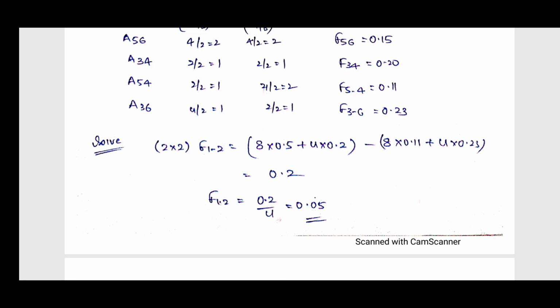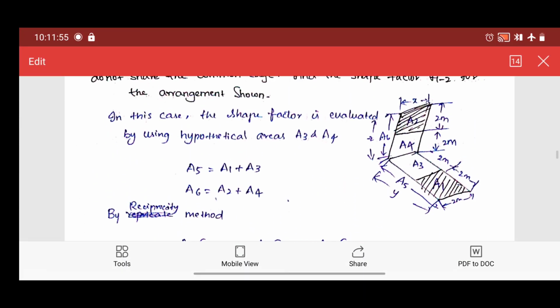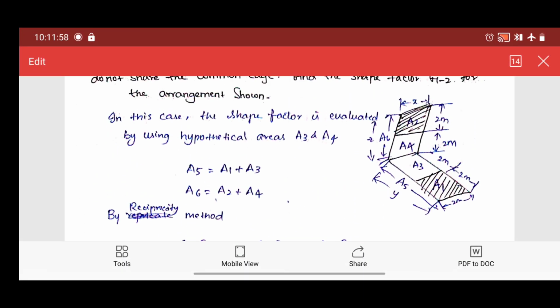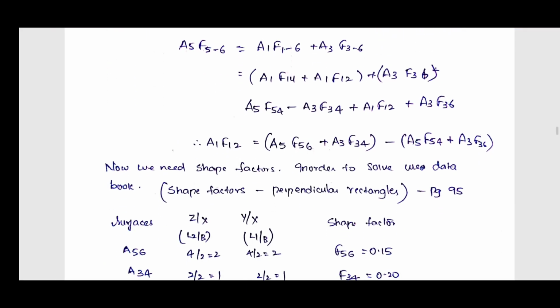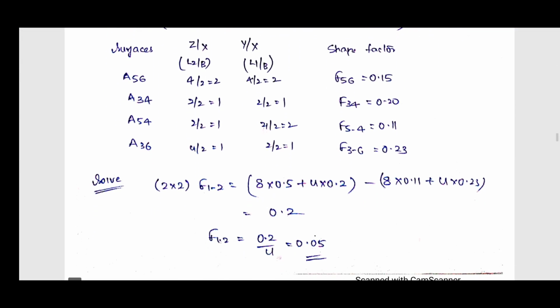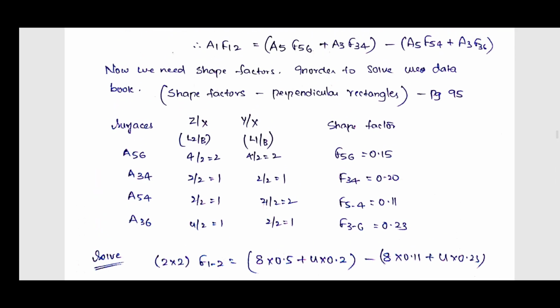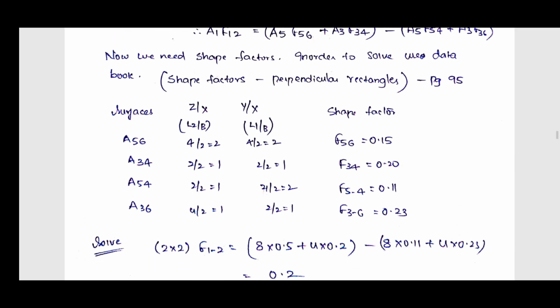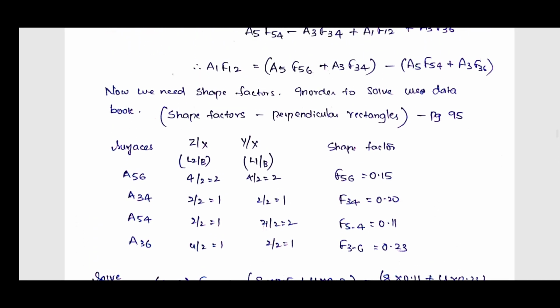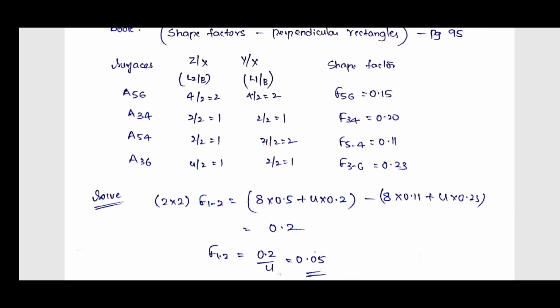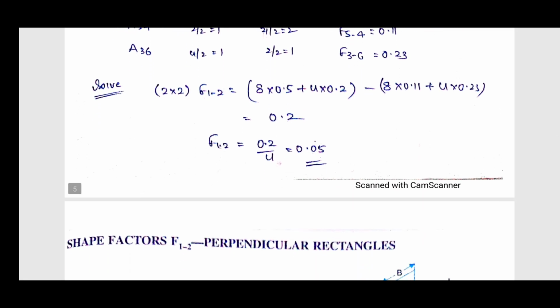So in that way we have to take the shape factors for all the areas, because we want to find out the shape factor for 1 to 2. In between the 1 to 2 we have taken some hypothetical areas. So for all these things we have to find out the shape factors by using a data book. So what we have to do, substitute all the values here. Areas, what is the area? A1 area, A5 area, A3 area, A5 area. So substitute everything, you will get F1-2 value is equal to 0.05. This is how we calculate the shape factor.